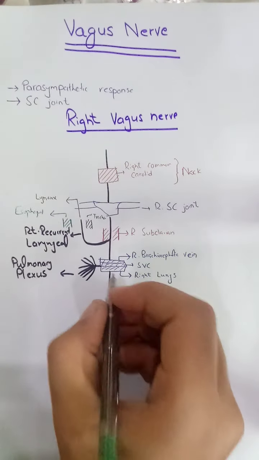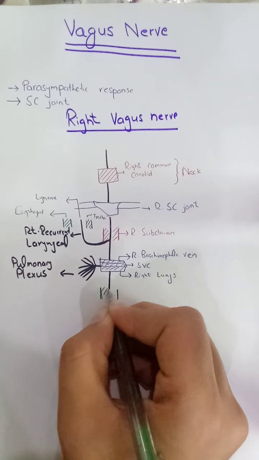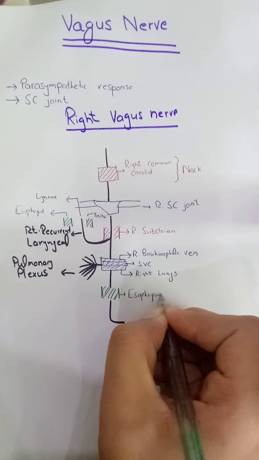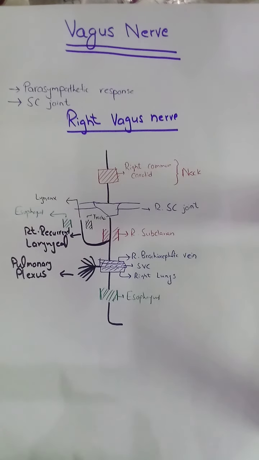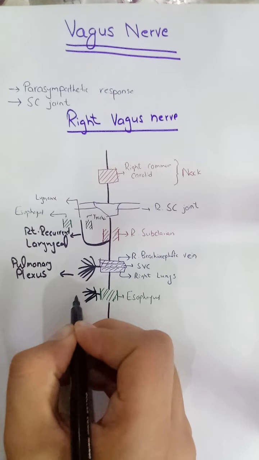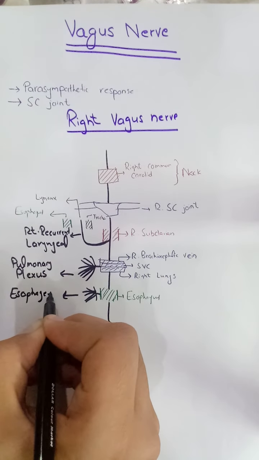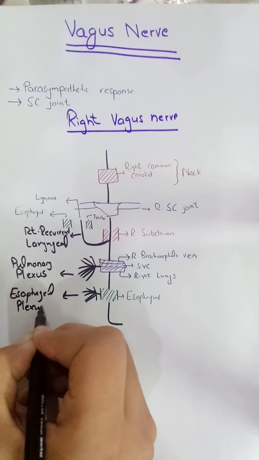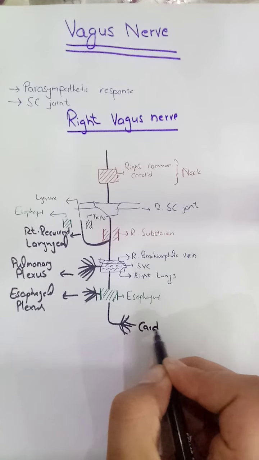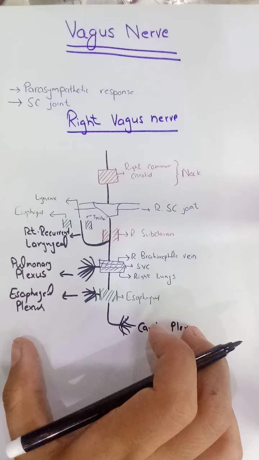Then it will move further inferiorly and pass posterior to the esophagus, and here it will give several branches to the esophageal plexus. It will also give several branches to the cardiac plexus. So this is the whole diagram of the right vagus nerve.